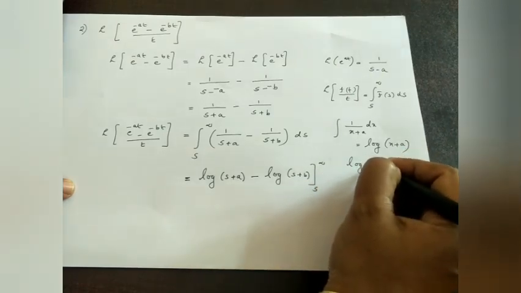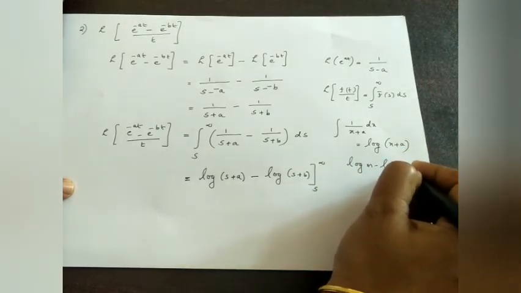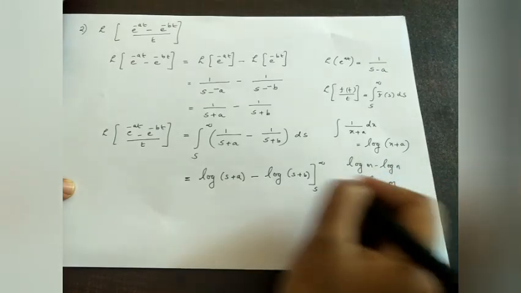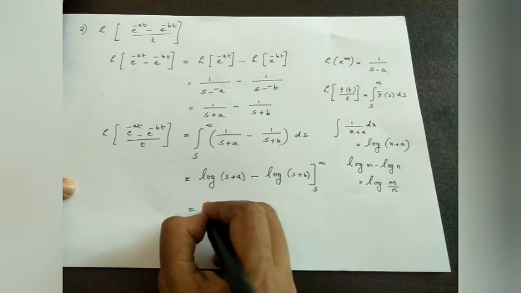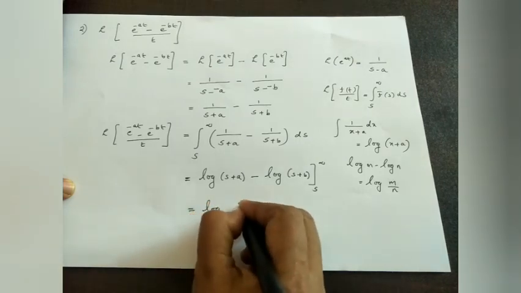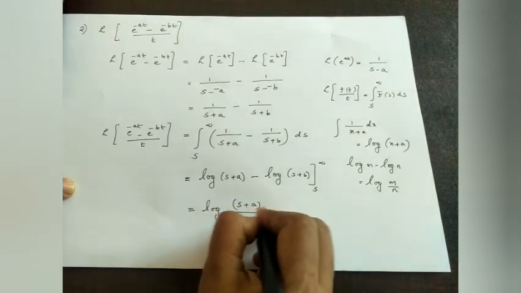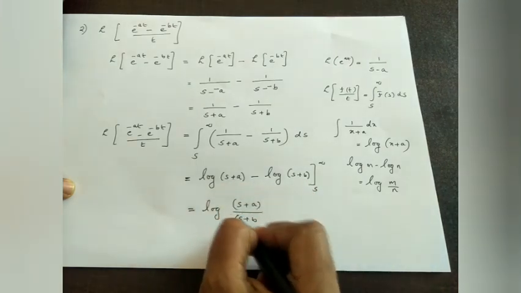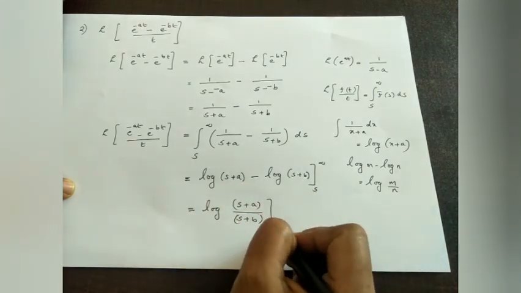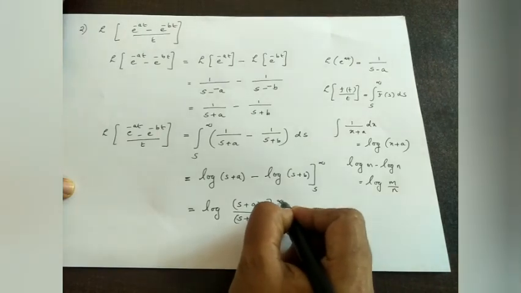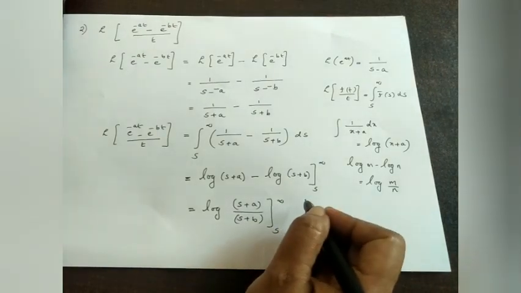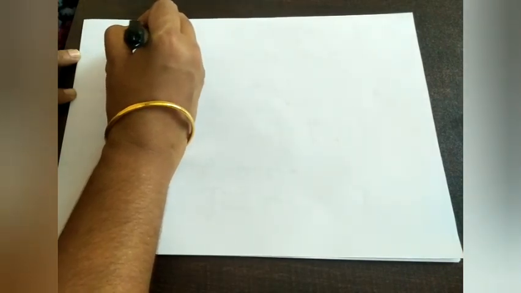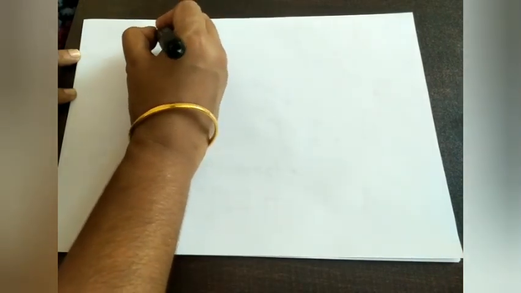Now what is log m minus log n? Logarithm of m by n. Therefore, using that property, this can be written as logarithm of s plus a divided by s plus b, limit from s to infinity. Which is equal to, applying the upper limit, we will get log infinity.